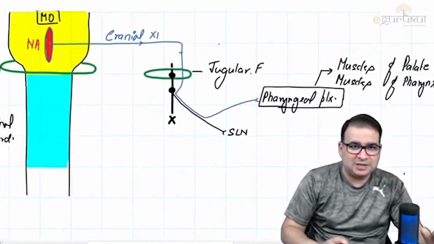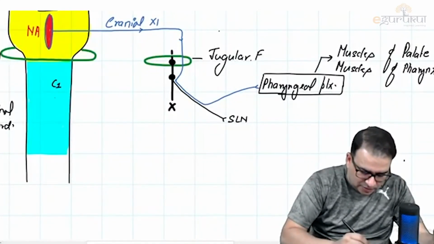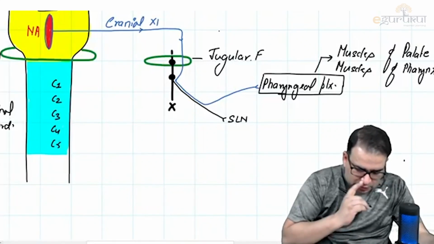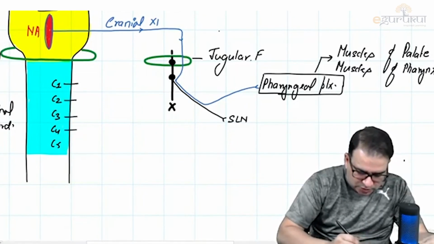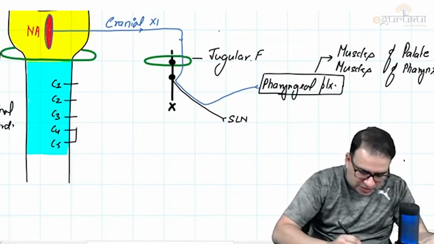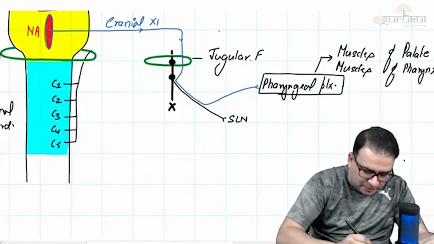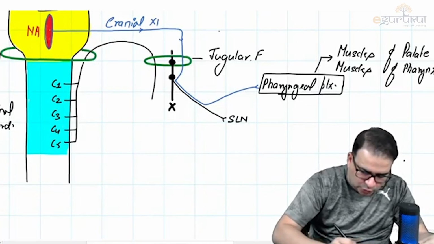Now we said the spinal accessory nerve will originate from the upper 5 cervical spinal segments, like C1, C2, C3, C4 and C5. So what you see is that the spinal accessory nerve will emerge from C1, C2, C3, C4, C5. All these nerve roots will join with each other. They go back into the cranial cavity, and they again leave the cranial cavity through what foramen? Through the jugular foramen.